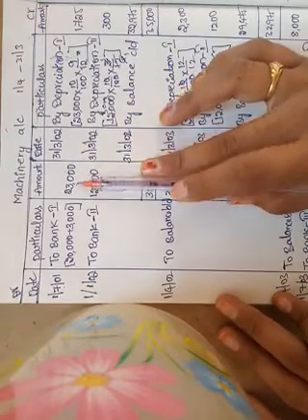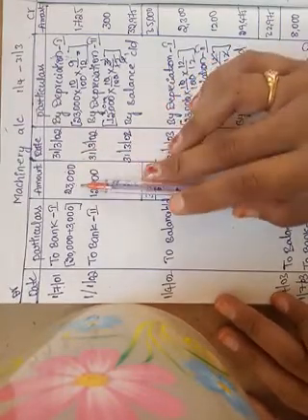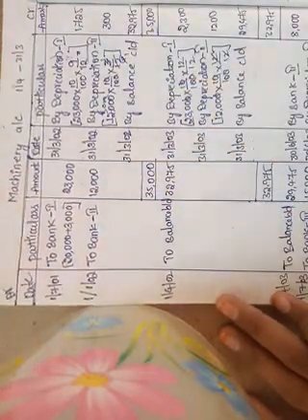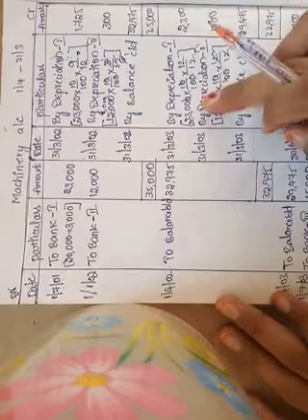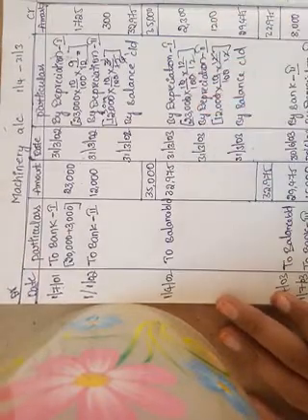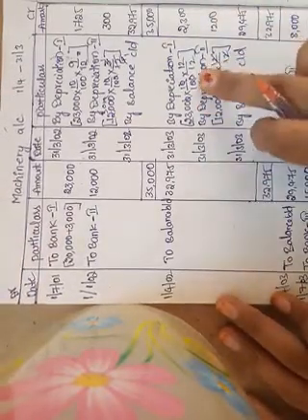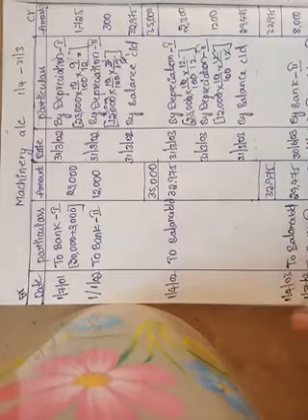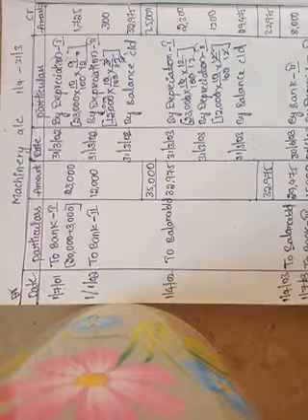For example, here 23,000 is the original value of the asset, minus 1,725. Whatever remaining value is there, we provide depreciation on that value. That method will be discussed in the next class. Okay, this is our class today.